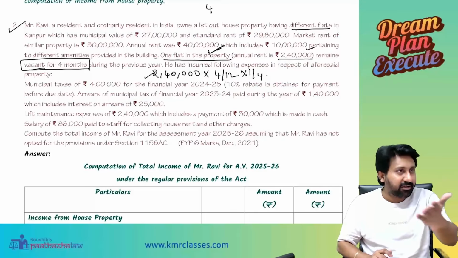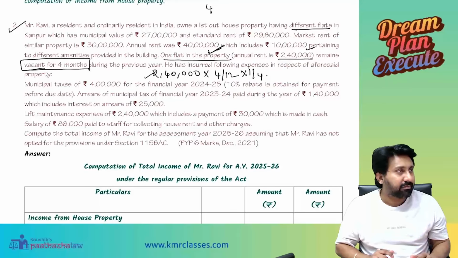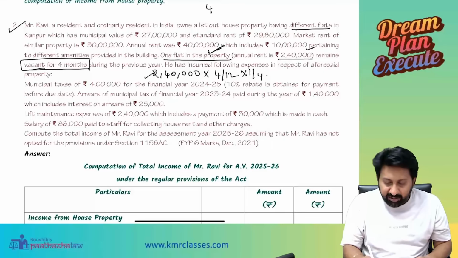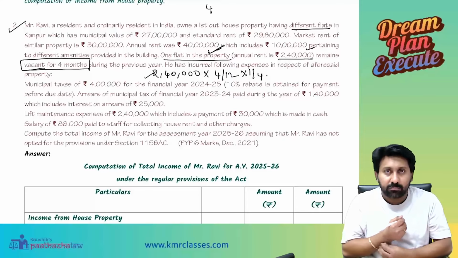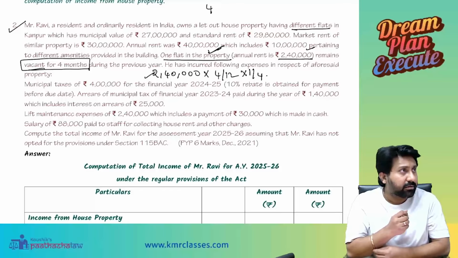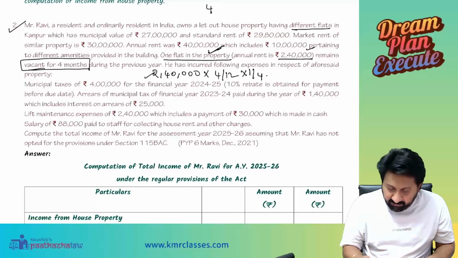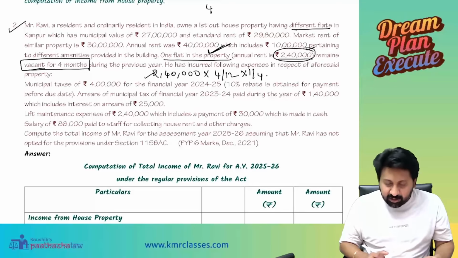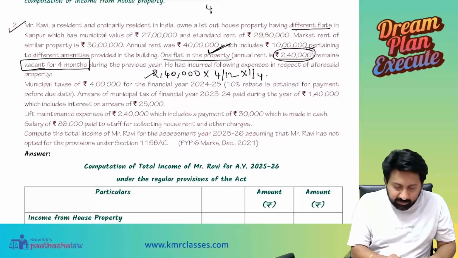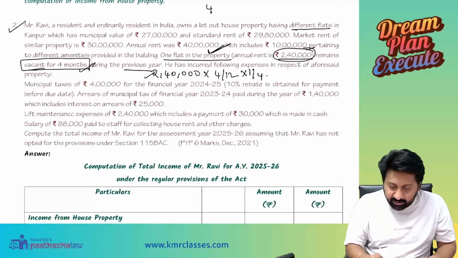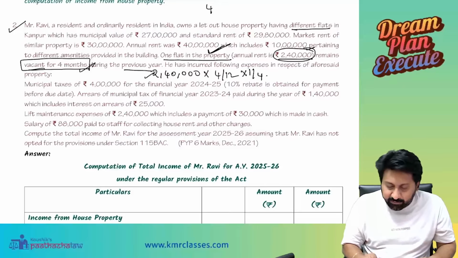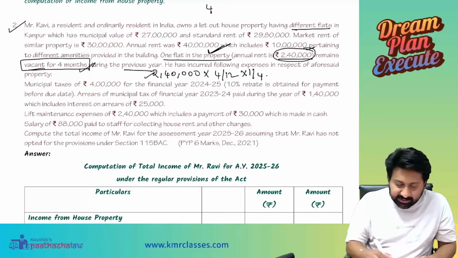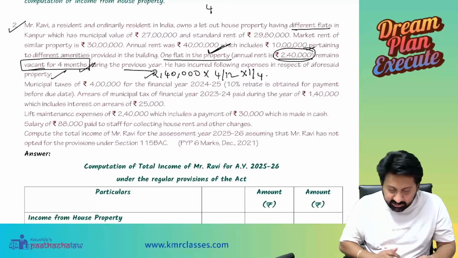We also have a doubt in illustration 5, sir. One second. So, one flat in the property, annual rent is 2,40,000, remains vacant for 4 months during the previous year. He has incurred the following expenses in respect of the aforesaid property. Please mute yourself, everyone.